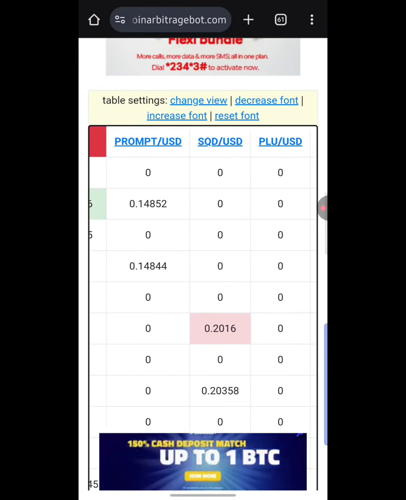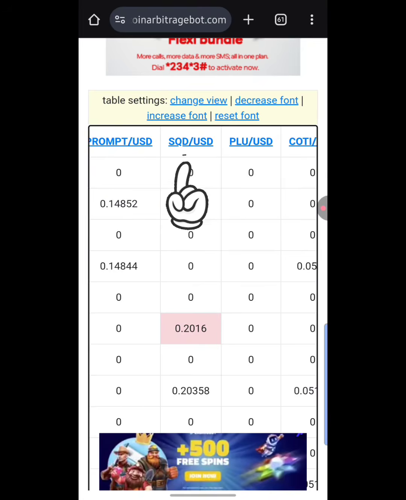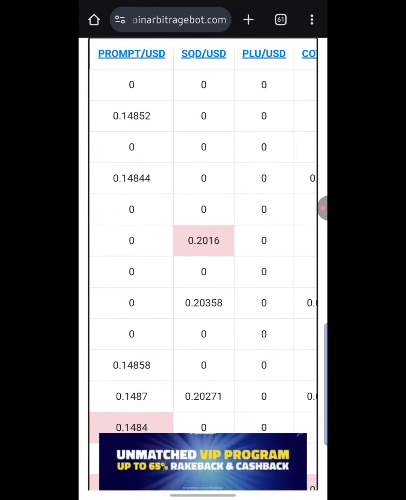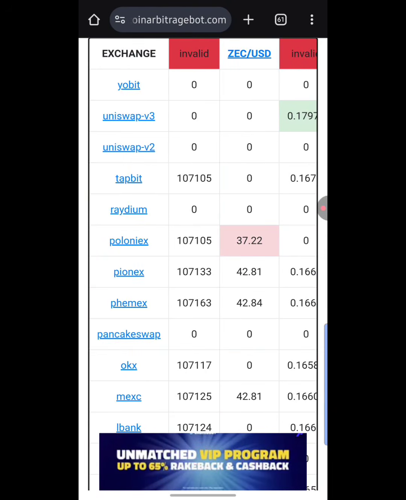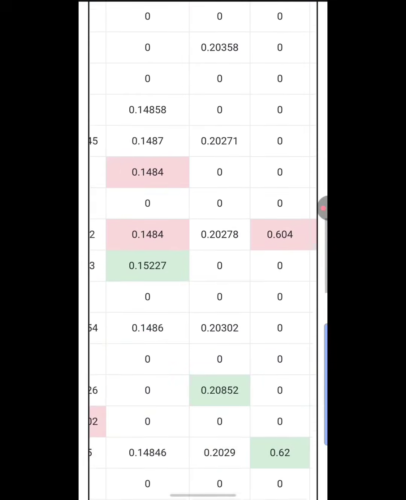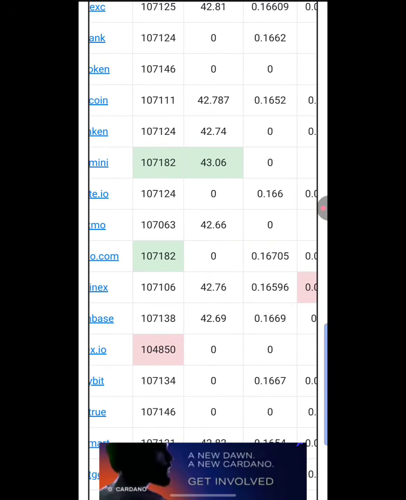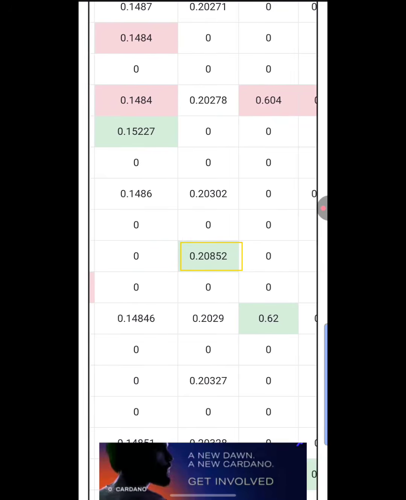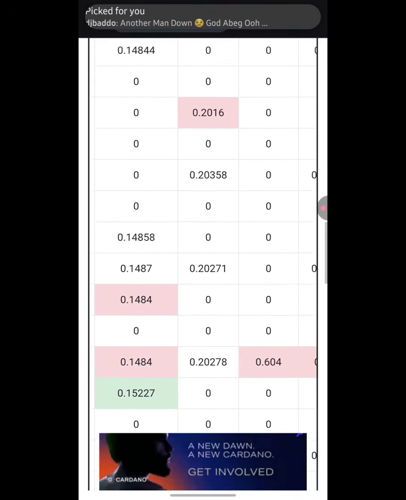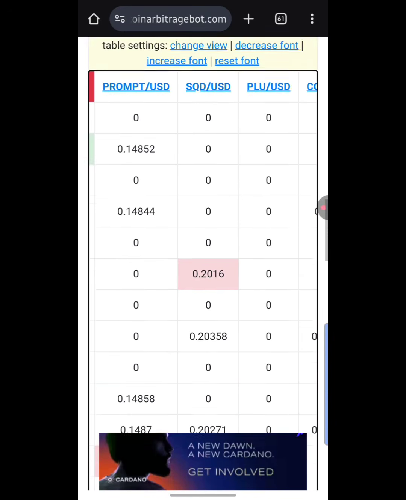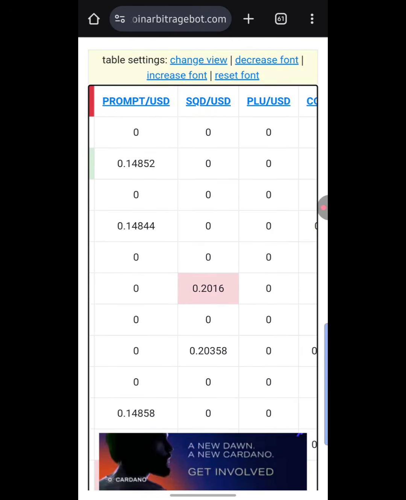Okay, so the next token right here is SQD/USD. As you can see, you can buy SQD/USD on this Poloniex for the sum of 0.2016, and then you can sell at this other exchange called crypto.com for the sum of 0.20852. So that is basically how it is, guys. It's very easy. All you simply do is make sure you sign up to these exchanges and transact really fast, guys.